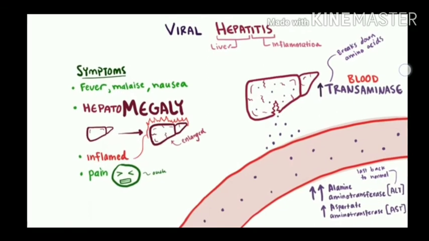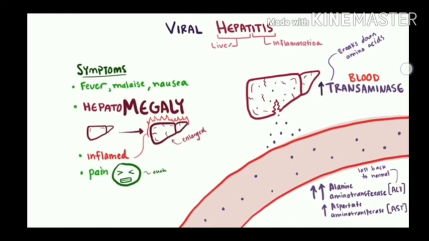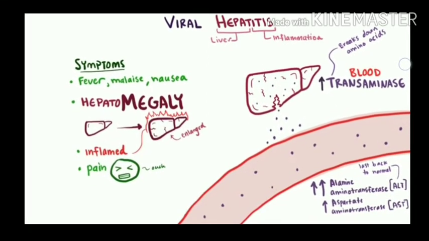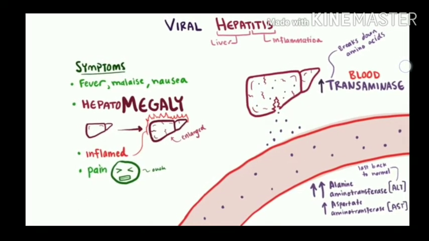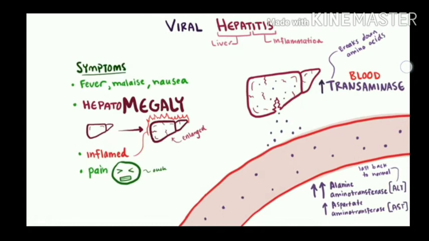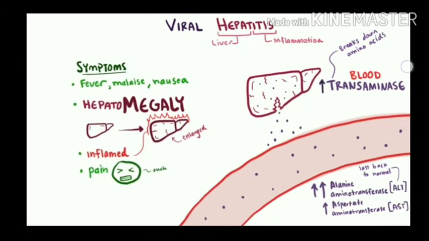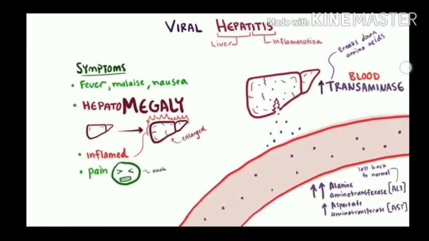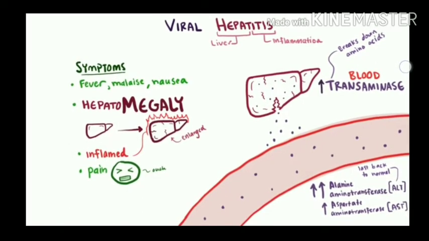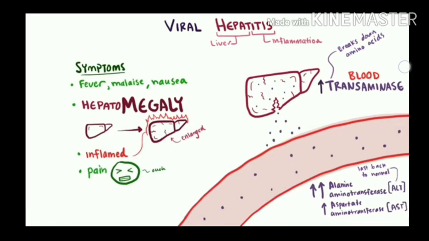So the common sign is a greater amount of both ALT, alanine aminotransferase, and AST, aspartate aminotransferase. This is the common thing. These two levels in the blood are increased, but a slight difference is that the ALT level will have a greater increase in viral hepatitis.